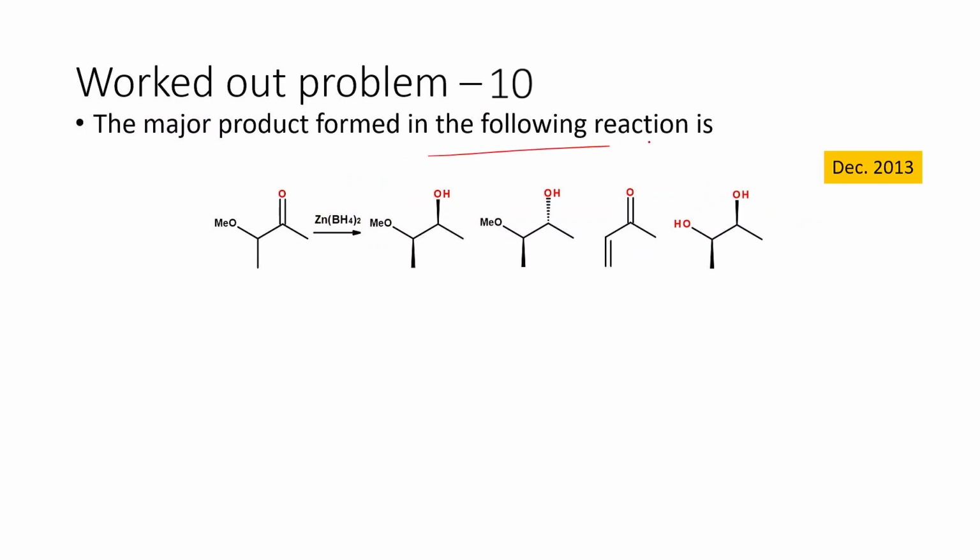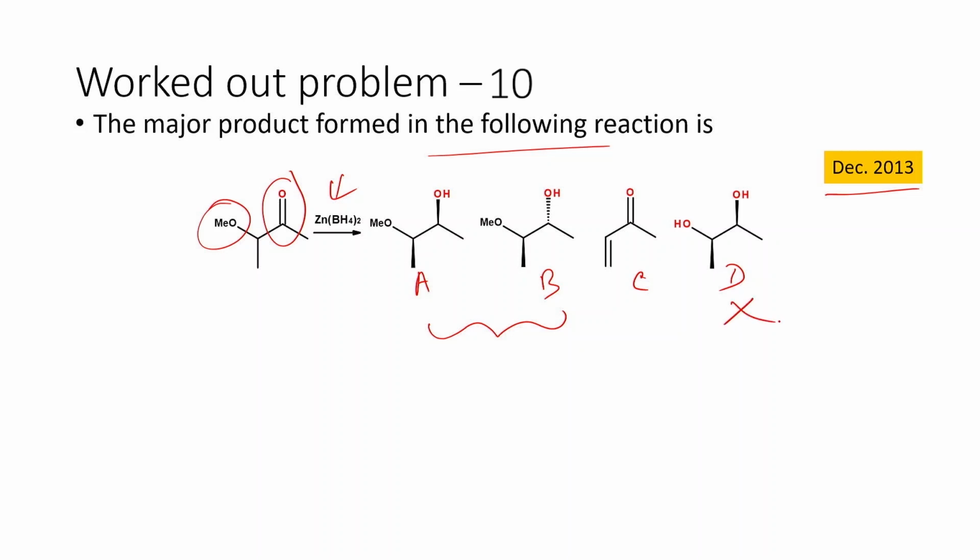So here, what is the major product formed in the following reaction? Here a carbonyl group is given and we are using a zinc borohydride based reduction, and this question was asked in December 2013. So we have 4 different products, A, B, C and D, and if you look very carefully, the methoxy is retained only in A and B. In C and D, the methoxy is either lost or hydrolyzed to a hydroxy derivative, but zinc borohydride is a reducing agent, so it will not hydrolyze the methoxy ether. So D is ruled out.